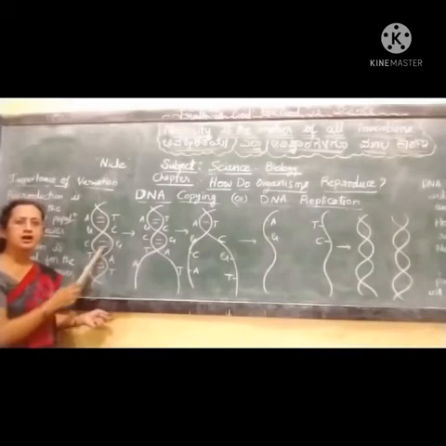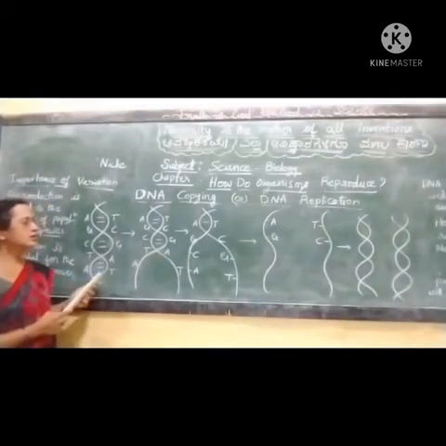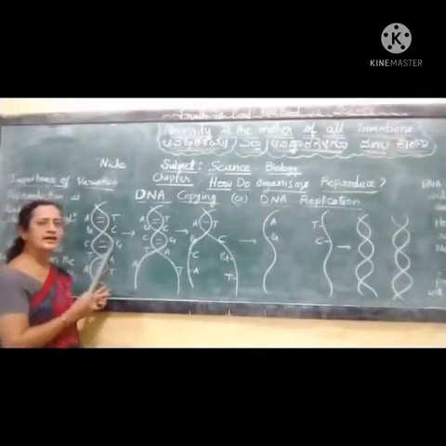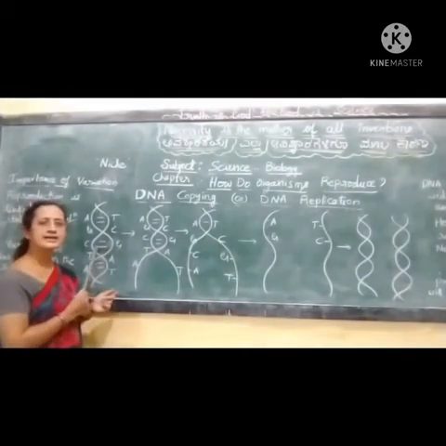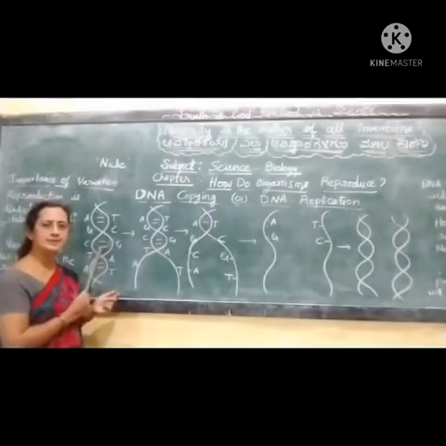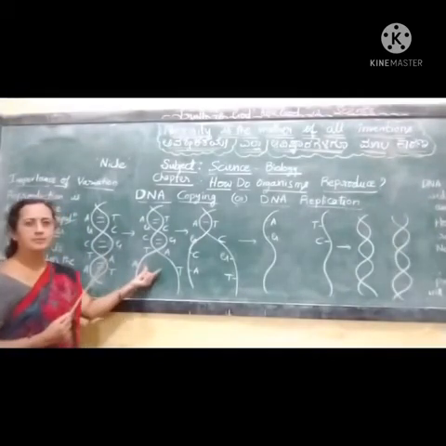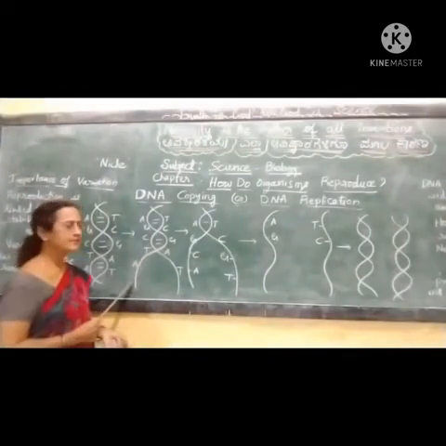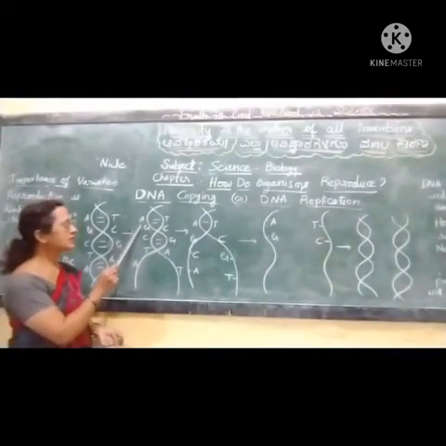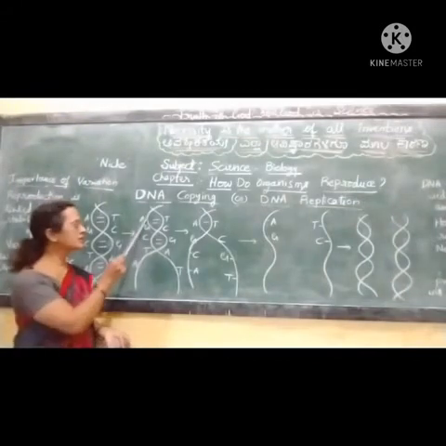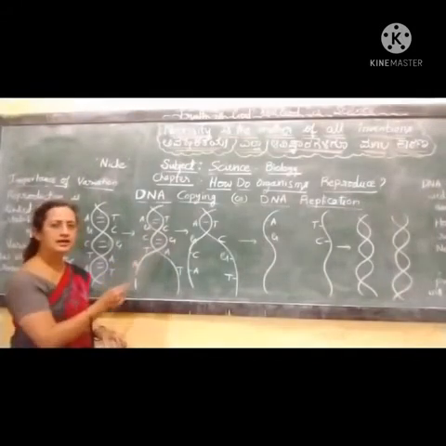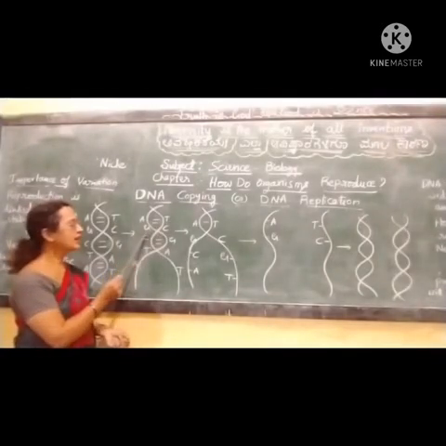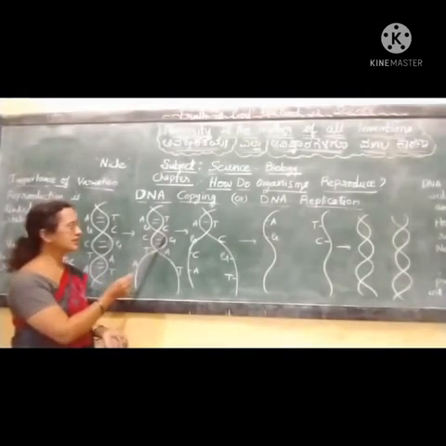It is highly coiled in nature due to some enzymes' actions. So the unwinding of the two helices of the DNA takes place. Here, unzipping or uncoiling of the DNA strands is taking place. Here you are observing the nitrogen bases on one strand, similarly on the other strand. See, A is always linked to T and G is always linked to C.